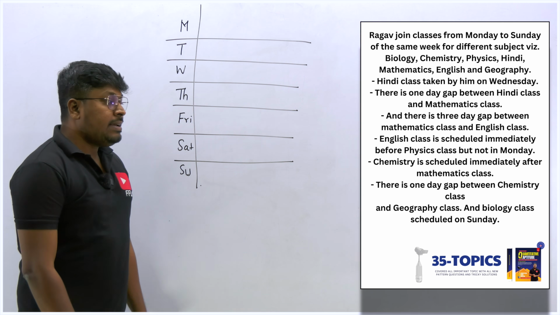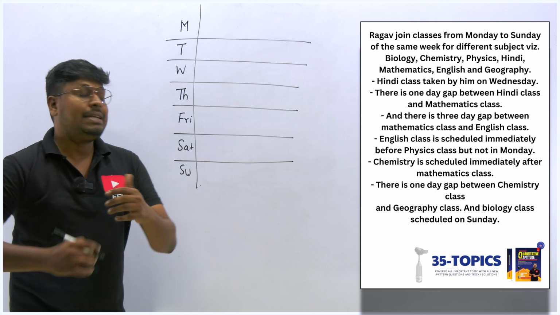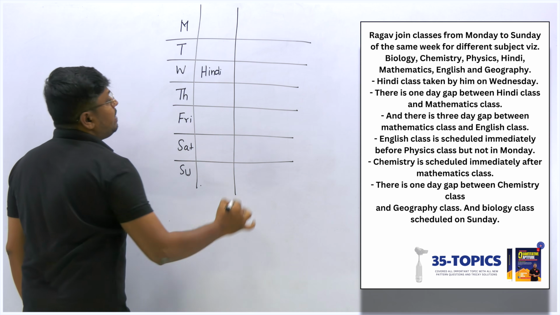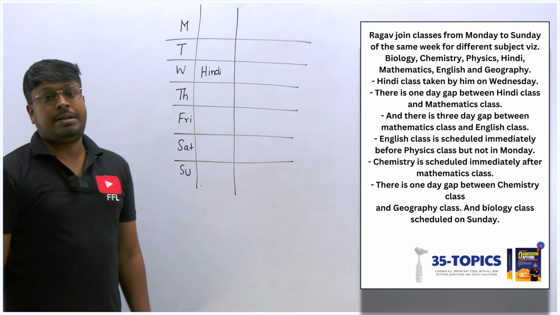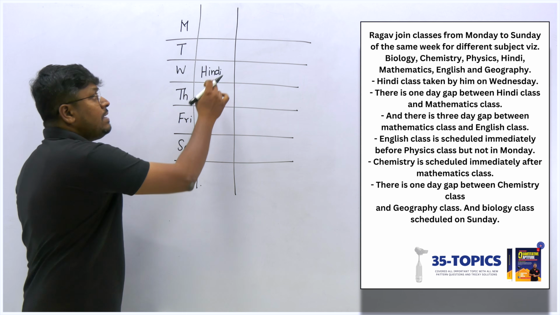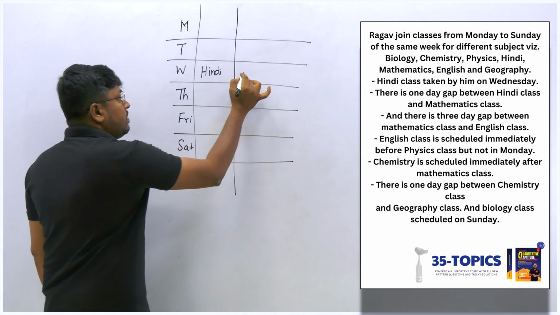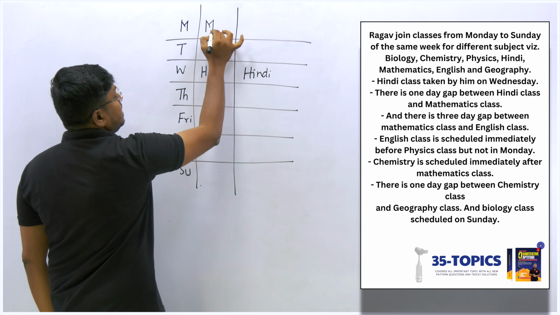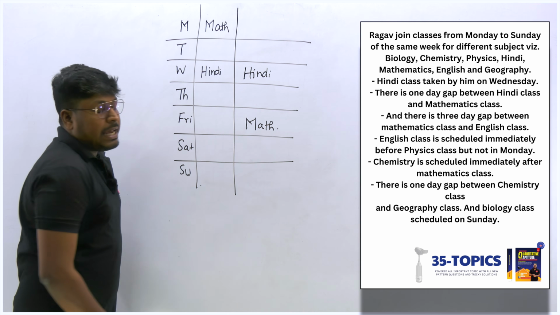The first clue: the Hindi class is taken by him on Wednesday. This is a direct statement, so I can fix Hindi on Wednesday. Next point: there is one gap between the Hindi class and the mathematics class. We already fixed Hindi here, so mathematics should be either at the top or at the bottom. We can go with two possibilities, because we are getting only two minimum possibilities. So I can fix maths here, or else I can fix maths here. Between Hindi and maths, there is a gap of 1.